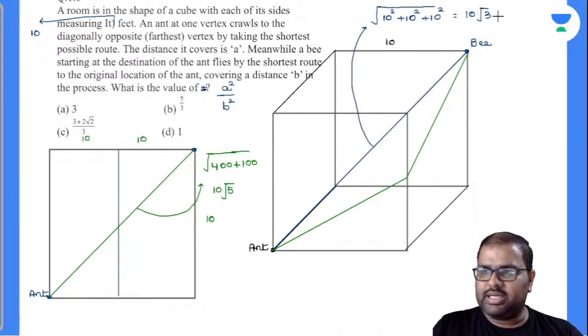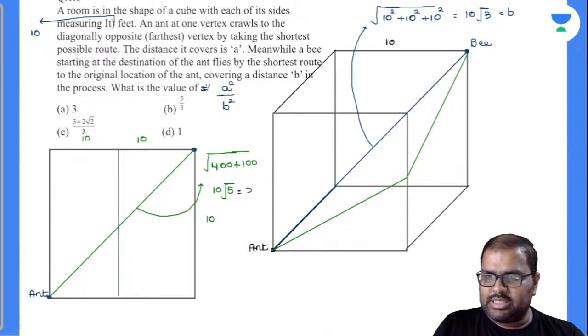Now what is the question asked? This is your B value and this is your A value. The question asked is the value of A square by B square, right? So this will be 5 by 3.